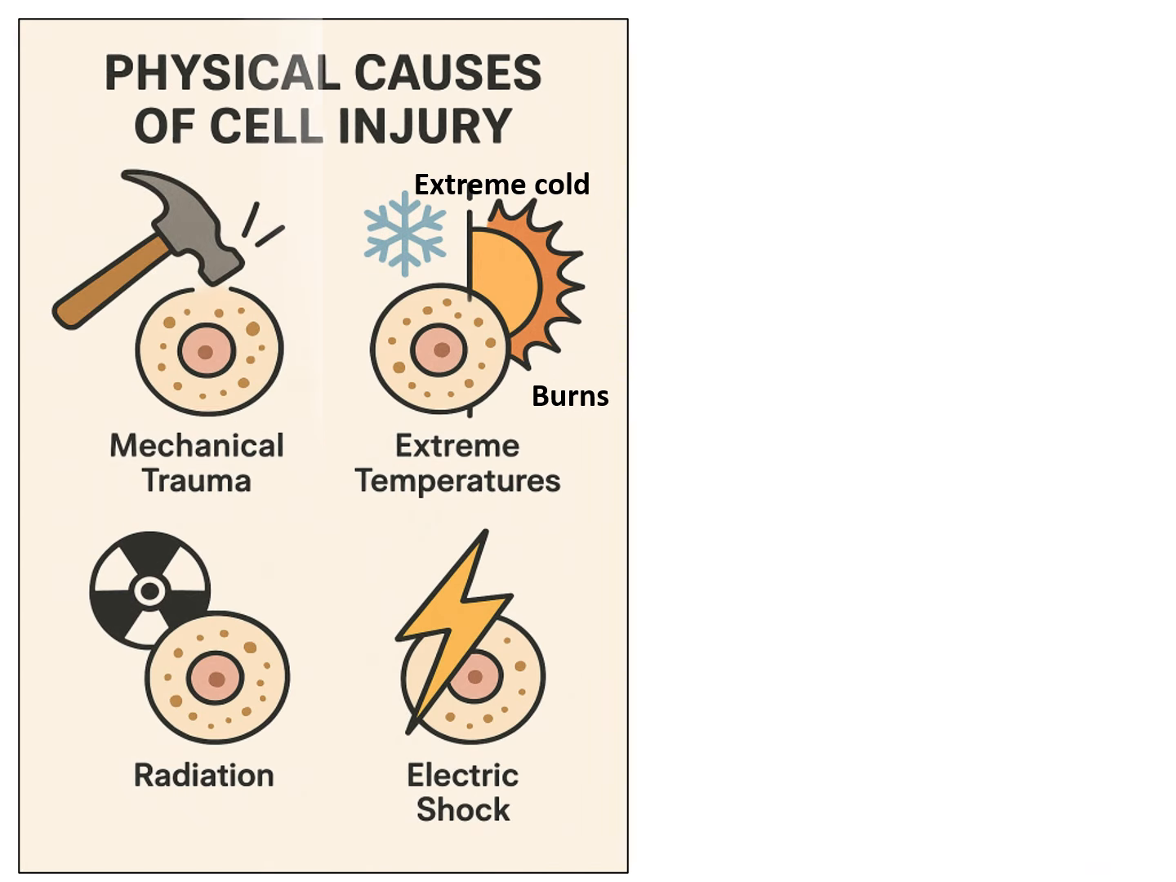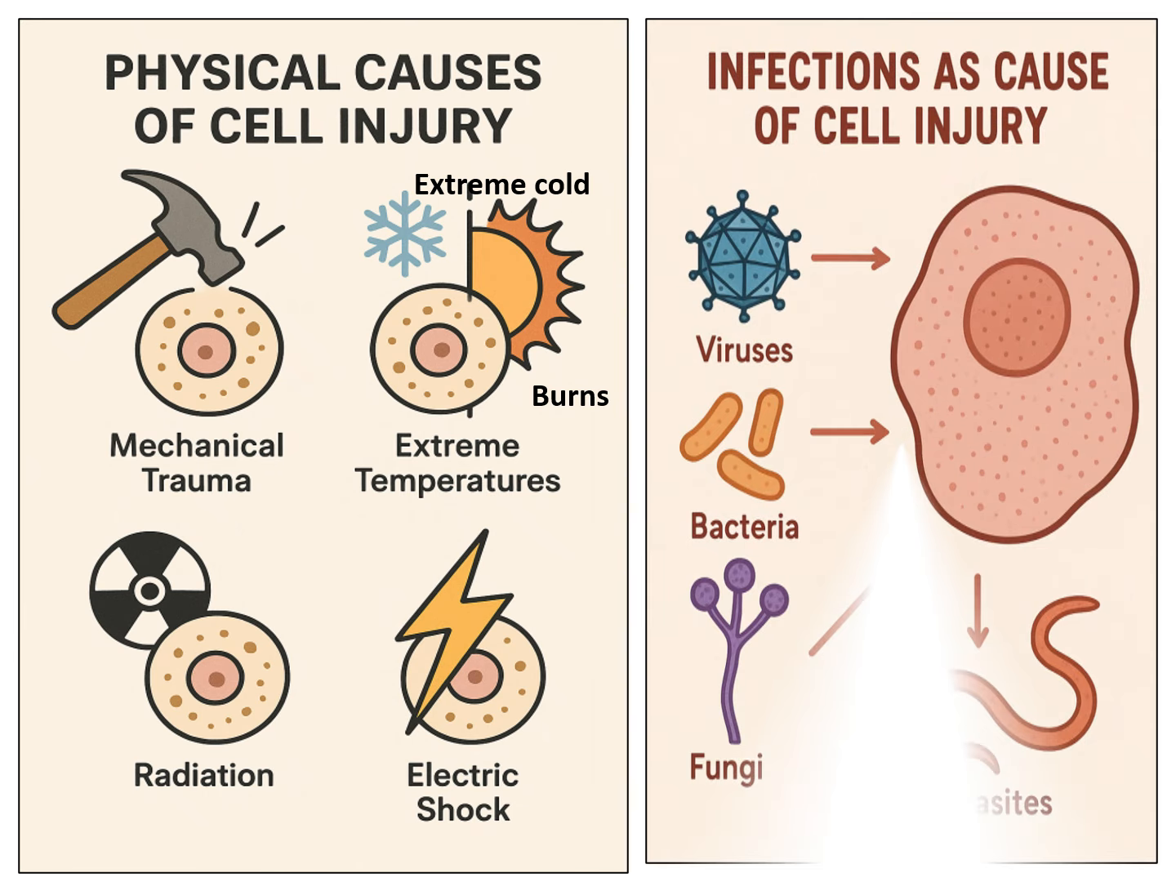Coming to physical causes of cell injury. Various physical causes are mechanical trauma or pressure and extremes of temperature like extreme cold, burns, radiation injury, electrical shock. Infections as cause of cell injury. There are so many viruses which cause cell injury, and the most important is COVID virus. We know how the entire world suffered with COVID virus. There are certain bacteria, fungi and parasites which can cause cell injury.